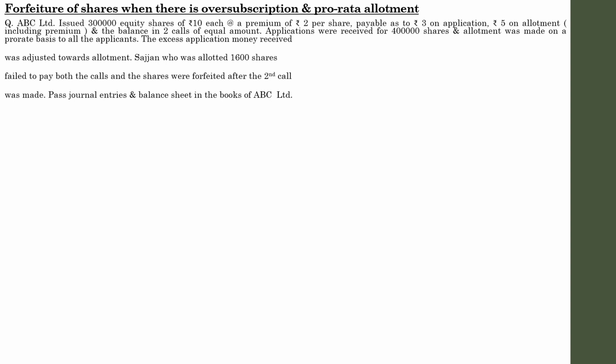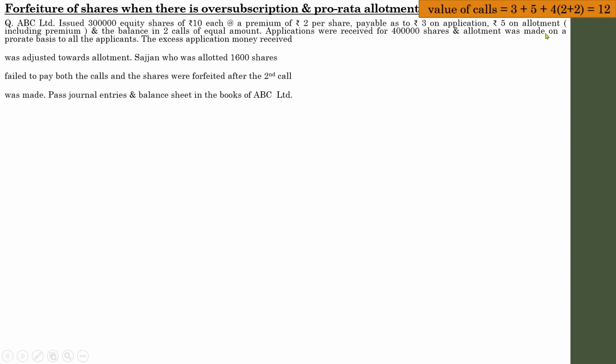First of all, you need to identify the price of each of these installments. In this question, it is actually a premium case. So the price of one share is rupees 10 and there is a premium of rupees 2 per share, so the total value of the share will be 12. The rate of application is given, allotment is given, and the balance in 2 equal amounts in subsequent calls.